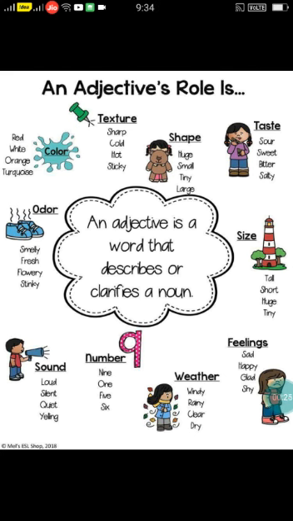So here it tells something more about a noun, of what kind it is: color, texture, shape, taste, size, sound, number, like how many it has, weather, like how the weather is. It is whether it is windy, rainy, clear, dry, wet, hot, cold. It says about our feelings also, whether you are happy, sad, glad, shy, whatever it is. So it says more about a noun. It describes the noun. Now let us see.